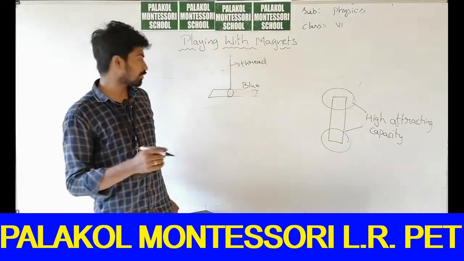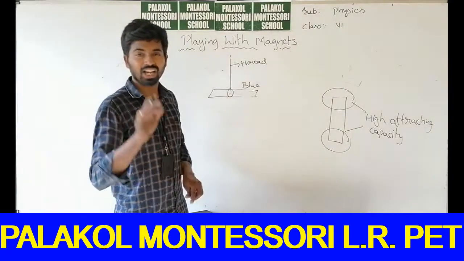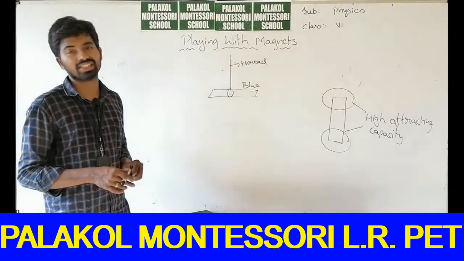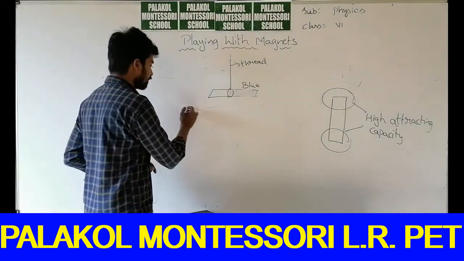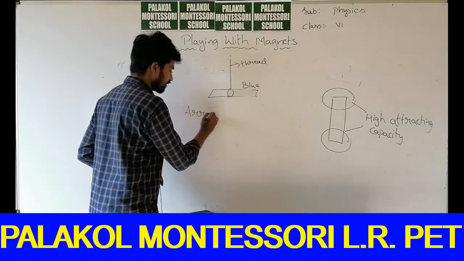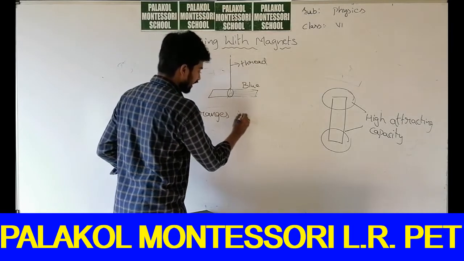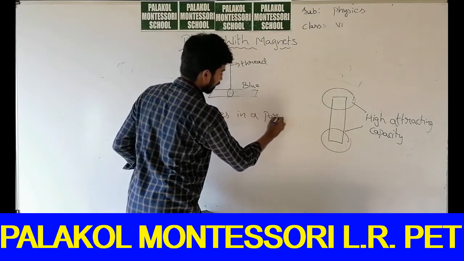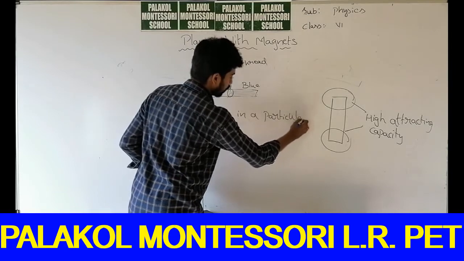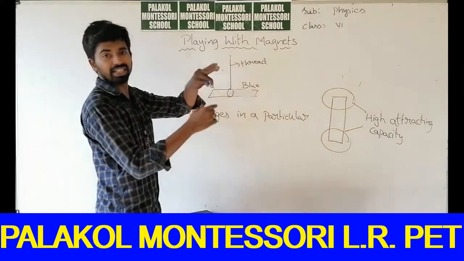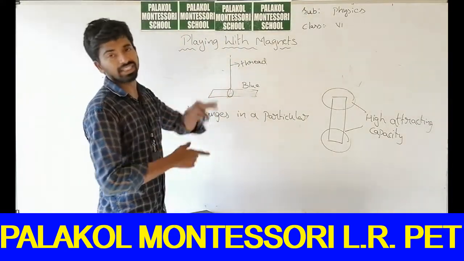Why? If you suspend the magnet, it always shows a particular direction. It always arranges in a particular direction. So I have suspended a bar magnet and it aligns in some particular direction.